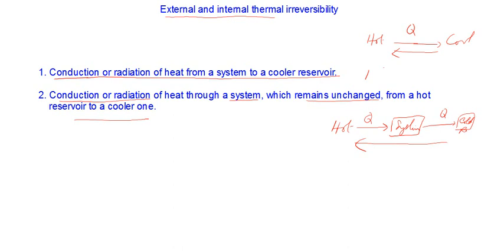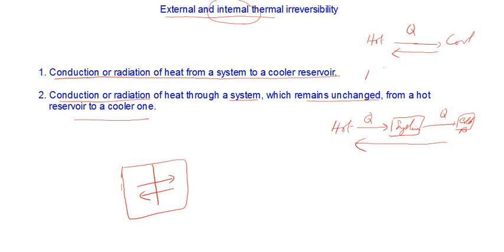If you want internal thermal irreversibility, you consider the heat transfer between two parts of the same system, from one part of the system to the other part and vice versa. That is what is known as internal thermal irreversibility.